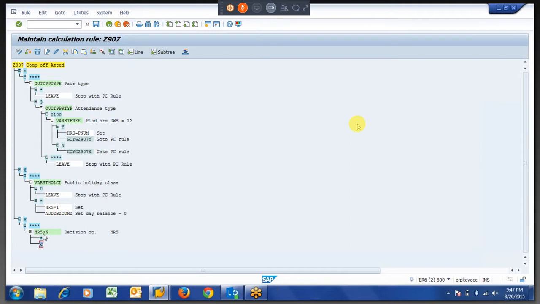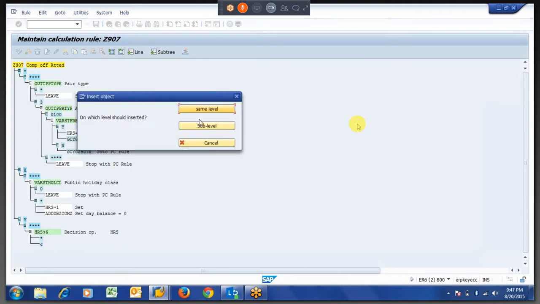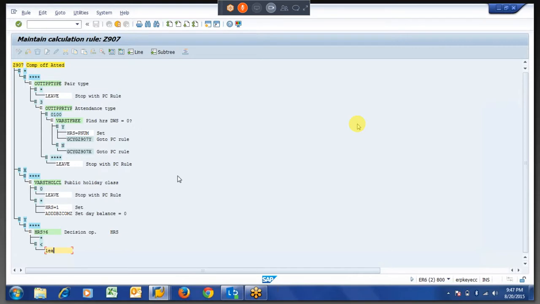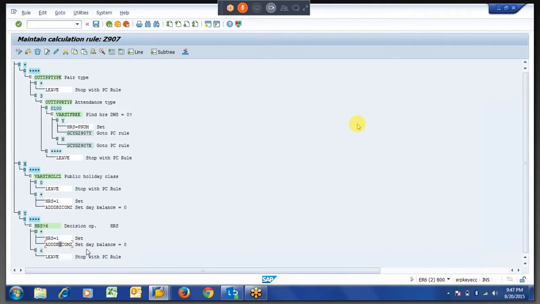Right? Less than means less than 6. So then what I am going to do, if it is less than, I am going to add nothing. If it is equal to 6 or greater than 6, then I am going to generate the 6. Right? So here also I have to put the same logic. HRS is equal to P num and 2Y.